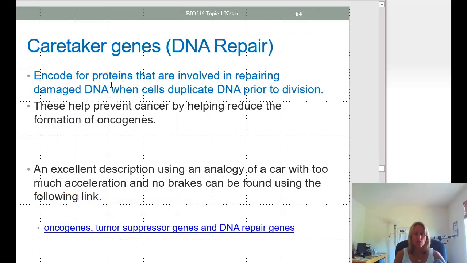Caretaker genes are DNA repair genes. These encode for proteins that are involved in repairing damaged DNA. So, for instance, if we get a damaged proto-oncogene that gets turned into an oncogene, DNA repair genes can produce proteins that can correct that error. Okay, I've provided a link here that gives an analogy of a car with too much acceleration and no brakes that will help you to understand the role of oncogenes, tumor suppressor genes, and DNA repair genes.